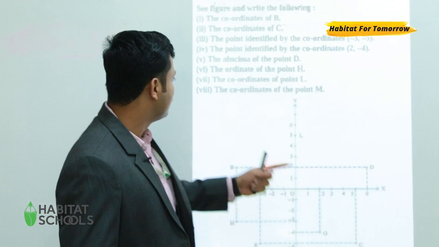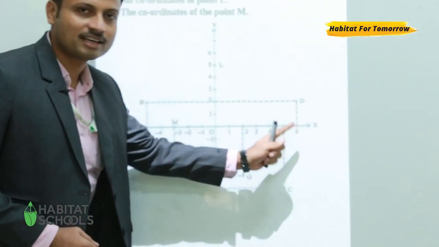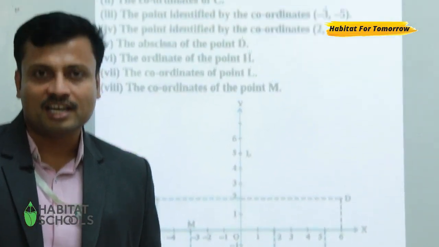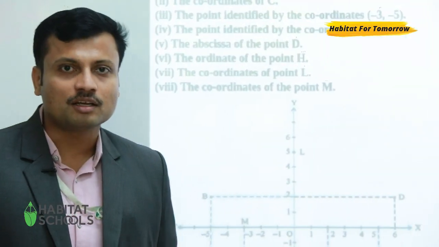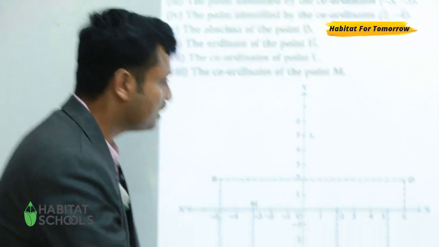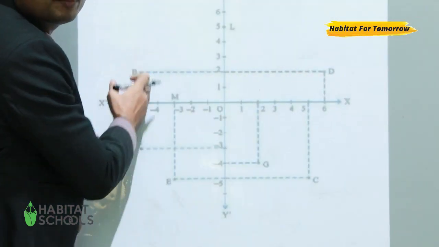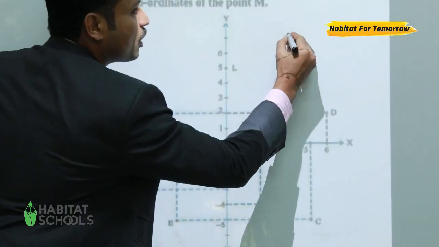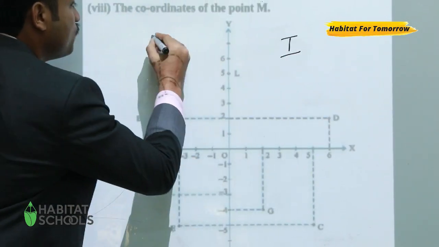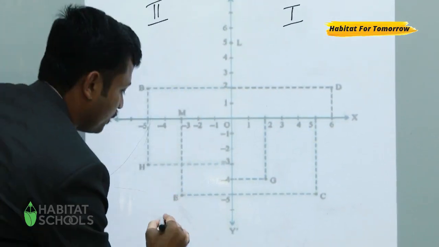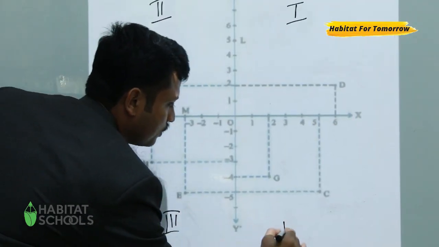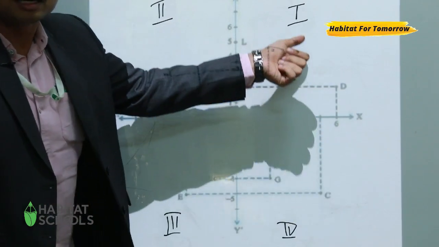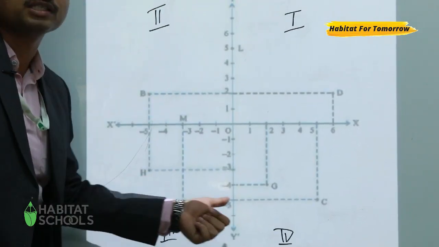Let's see an example. Here you can see a graph, correct? From the chapter coordinate geometry, if you get a question, the first thing you need to do is identify the quadrants. Here how many quadrants are there? 4 quadrants. We already discussed. First we name the quadrants 1, 2, 3, 4. That means from the x-axis we count in an anti-clockwise direction.